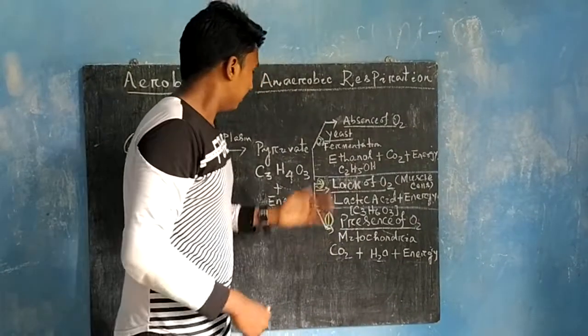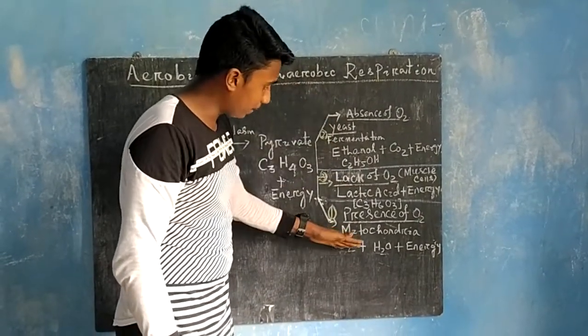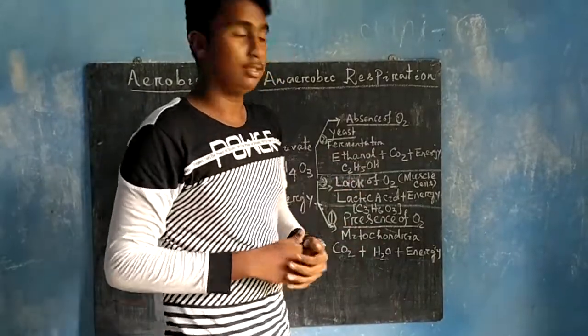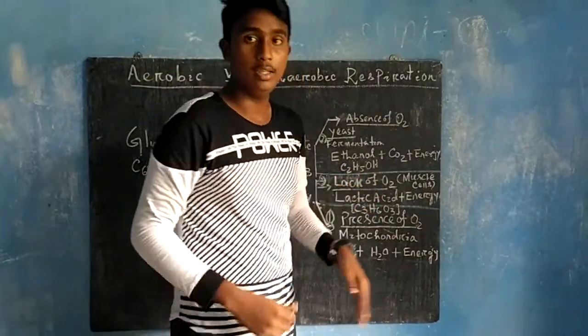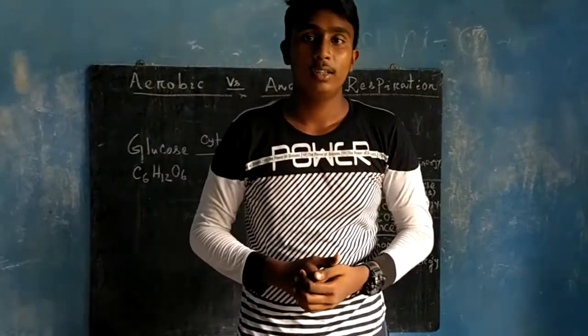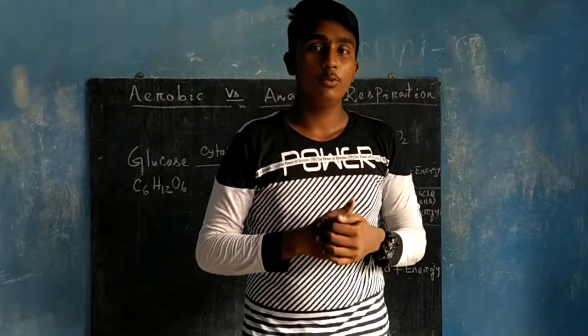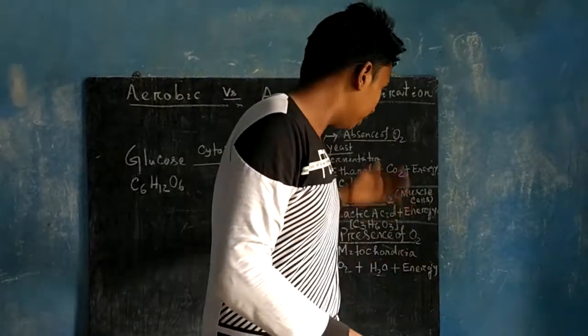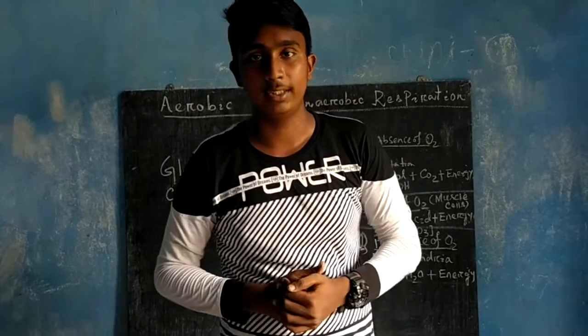So friends, this is the first pathway and this is the second pathway, and there is another, third pathway. In this pathway, when we do physical work, we need more energy, and it is not sufficient that aerobic respiration gives us energy. It is not sufficient to fulfill our needs.